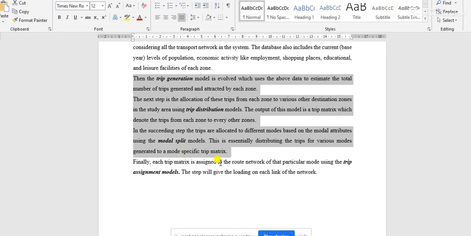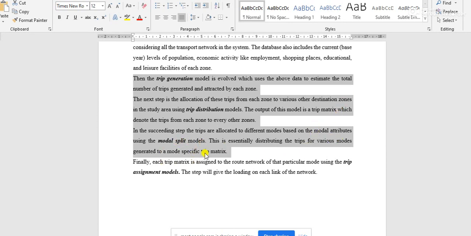That means, I have already discussed that there may be 1 to 6 zones. There are 6 points of generation. If we consider all the zones are each 1 point of generation, then trip generations are from 6 points, and trip distribution paths will be 1 to 2, 1 to 3, 1 to 4, 1 to 5, 1 to 6, maybe 2 to 1, 2 to 3, like this, 5 to 1, 5 to 6, 5 to 4, like this.